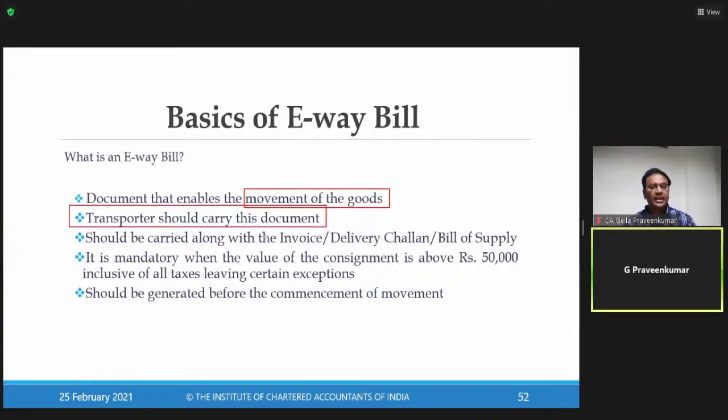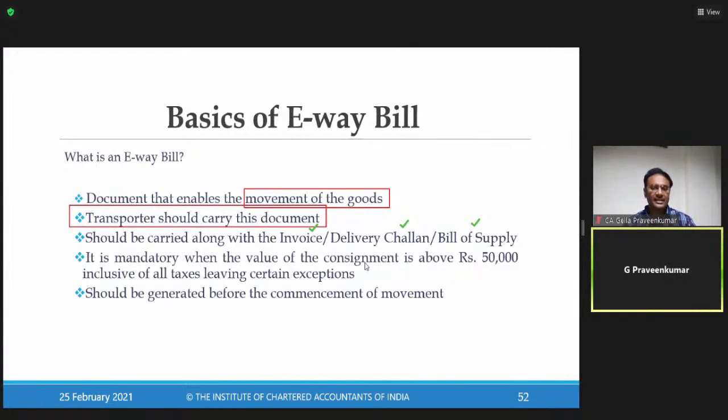Please understand, when there is a supply, an invoice will come into picture. When there is no supply, a delivery challan will come into picture. If it is a supply of non-taxable goods, a bill of supply will come into picture. So the law says that on account of supply, e-way bill is required; on account of other than supply, e-way bill is required; on account of bill of supply, e-way bill is required.